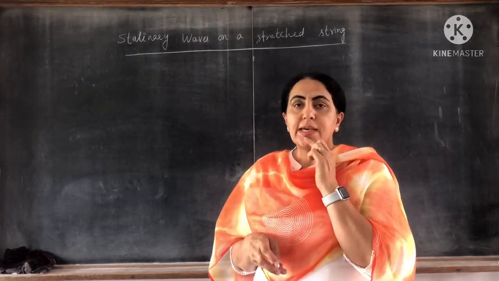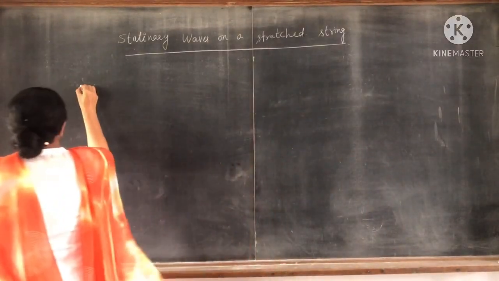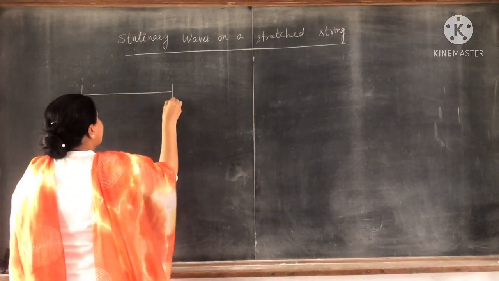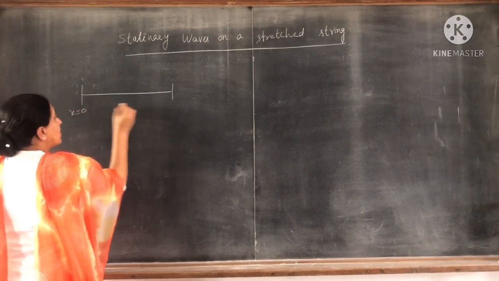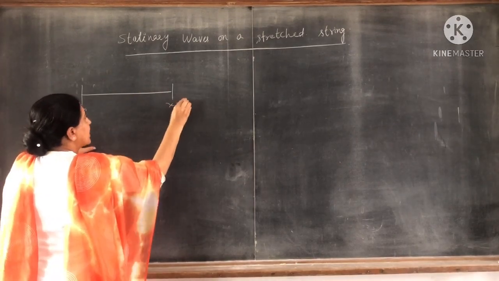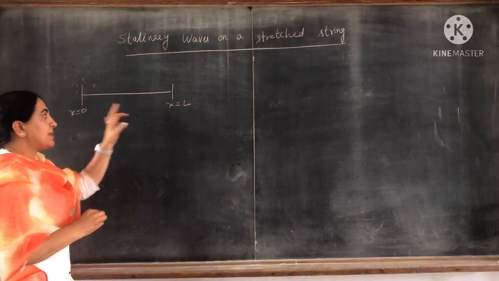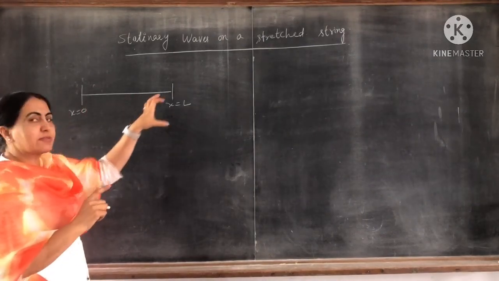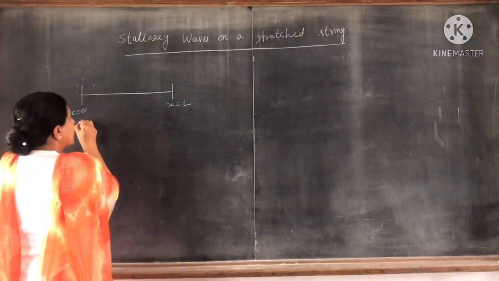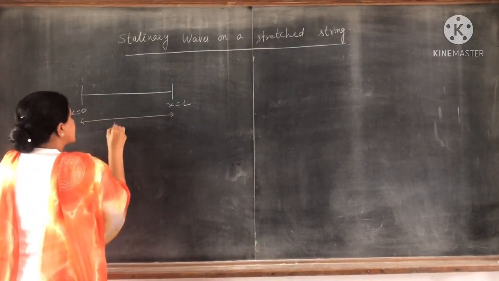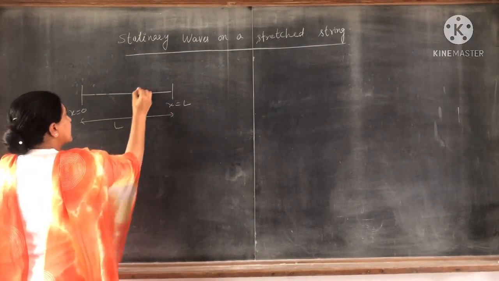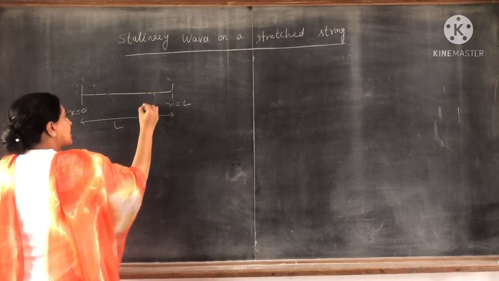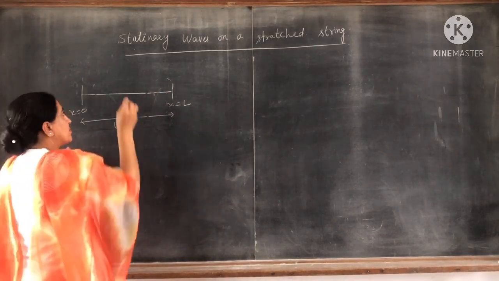We take a string of length L, fixed between two ends, one at x is equal to 0 and the second at x is equal to L. Stationary waves are formed when one wave is in the positive x direction and the other is in the reverse direction with the same amplitude, like this.